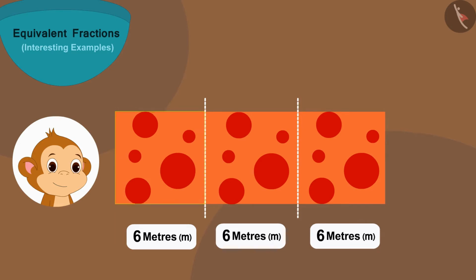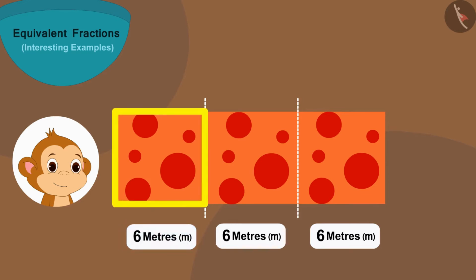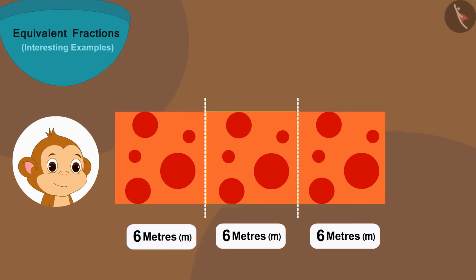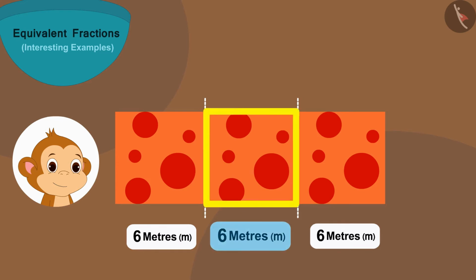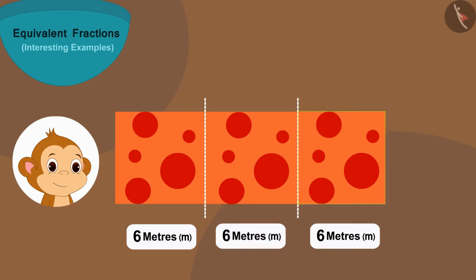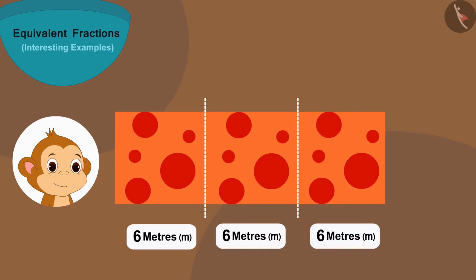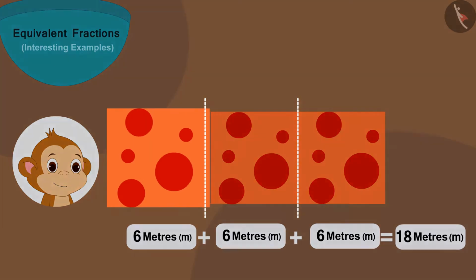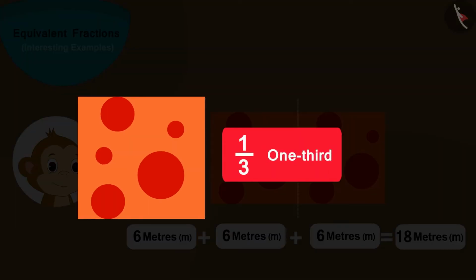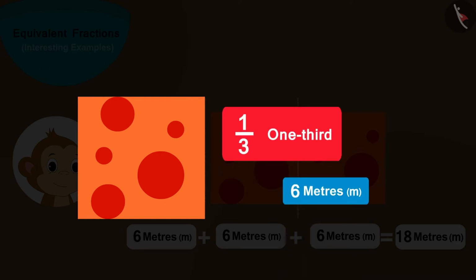This first part is 6 meters. The second part is also 6 meters. And this third part is also 6 meters. 6 meters plus 6 meters plus 6 meters equal to 18 meters. In this way, this 1/3 part of Babban's cloth will be 6 meters long.